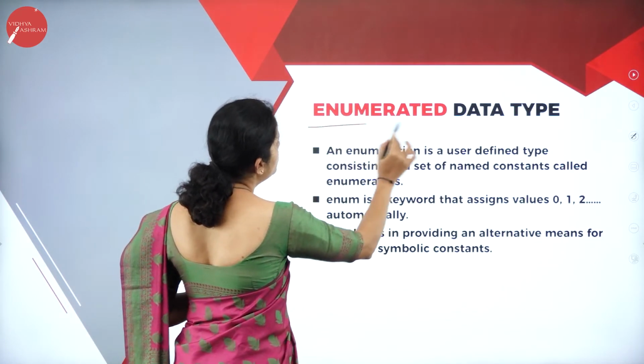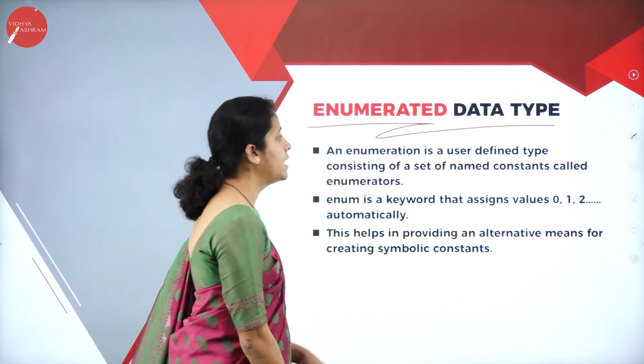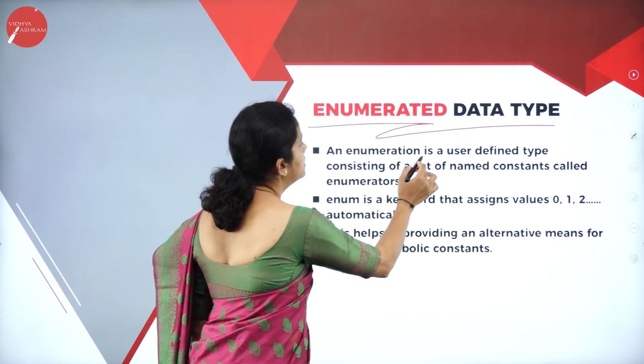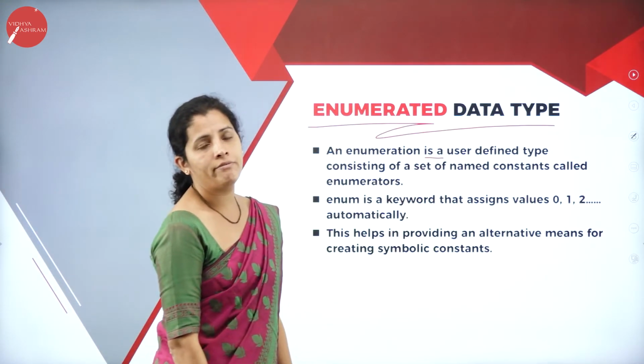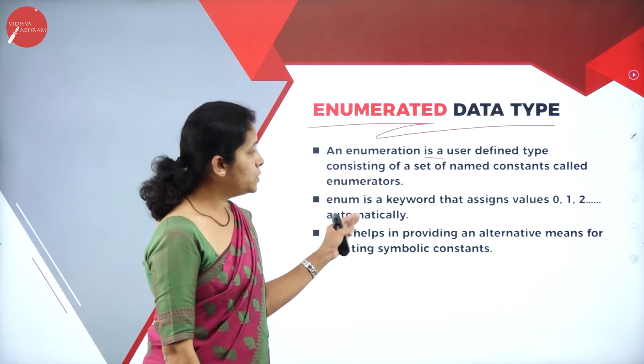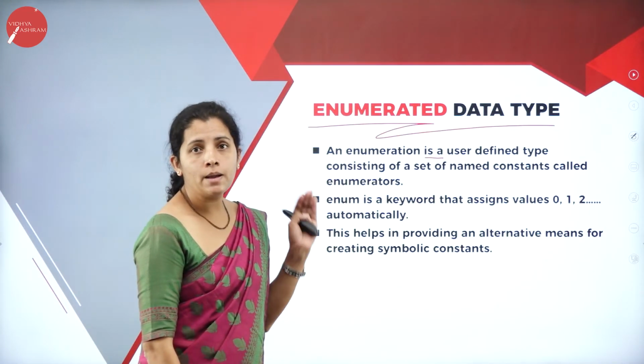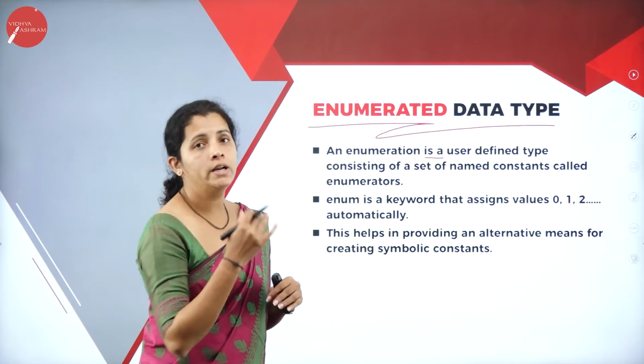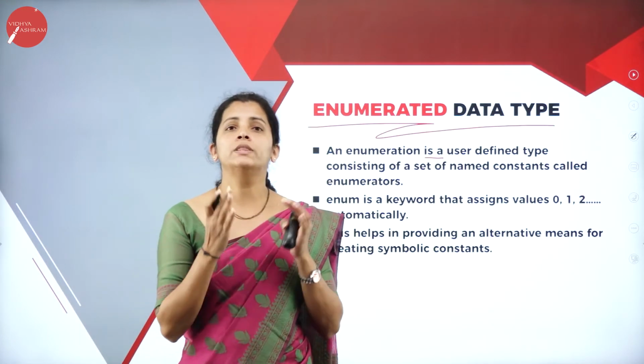So, what is enumerated data types? An enumeration is a user defined data type. As we know that user can create their own data type according to their wish.